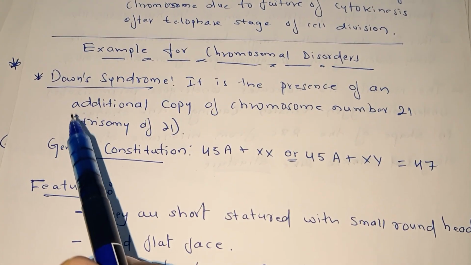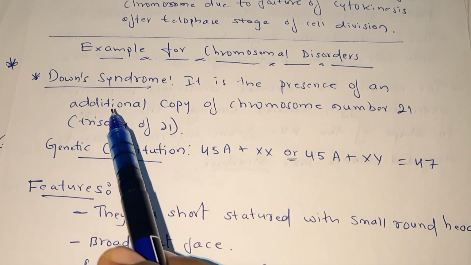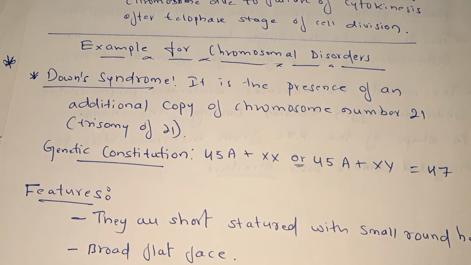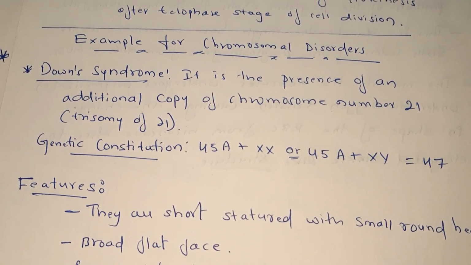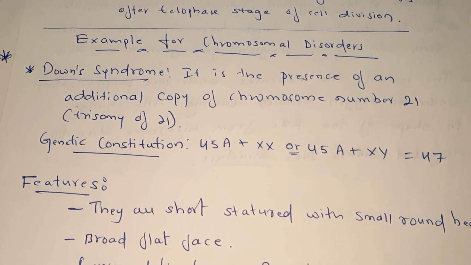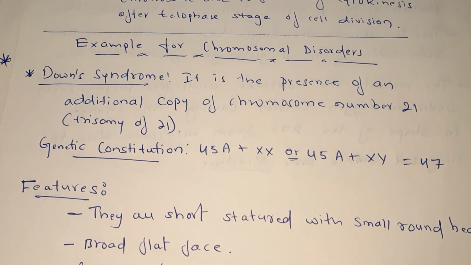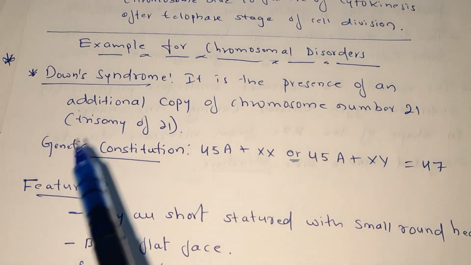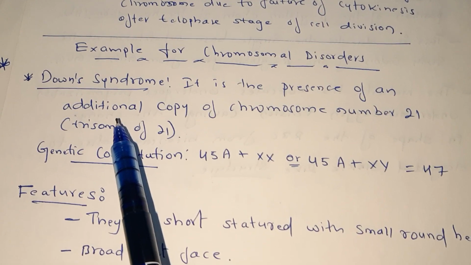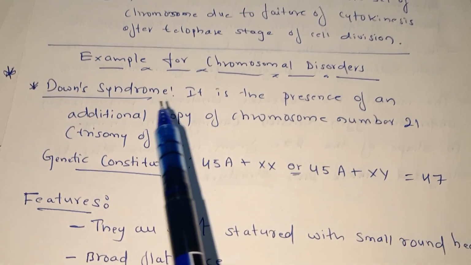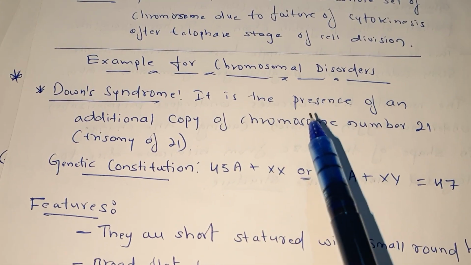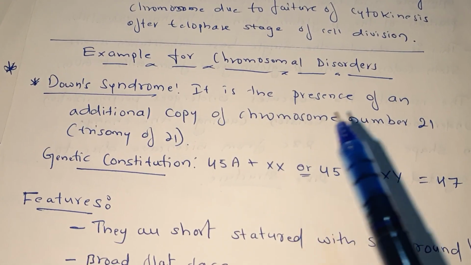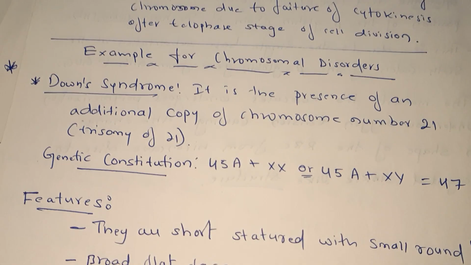There are a total of 3 disorders: Down syndrome, Klinefelter syndrome, Turner syndrome. You have to study all those three. Any one of those three can be asked in the examination for 3 marks. Now, the first disorder is Down syndrome. See, it is the presence of an additional copy of chromosome number 21.